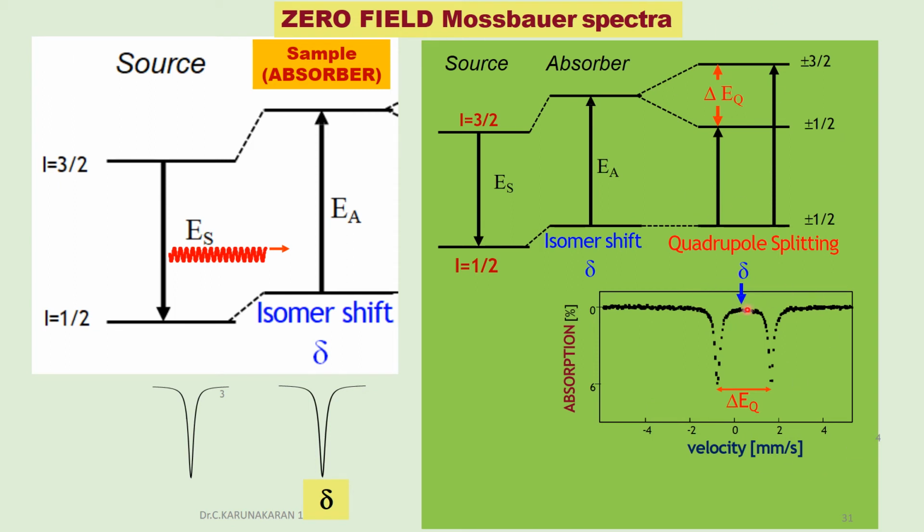This is the Mössbauer spectrum due to quadrupole splitting, that is zero field Mössbauer. It is called the zero field Mössbauer spectrum because it is not in the presence of a magnetic field. The doublet line is obtained in the absence of a magnetic field due to quadrupole splitting. This is called the quadrupole doublet. The centroid, the center of the spectrum, gives the isomer shift. The difference between the two lines gives the quadrupole splitting.